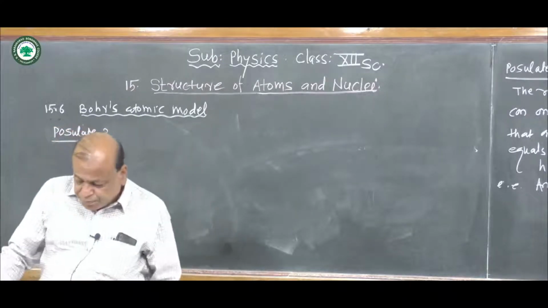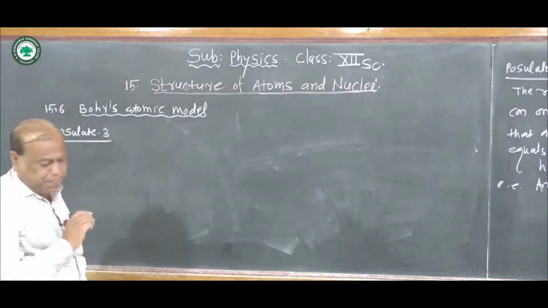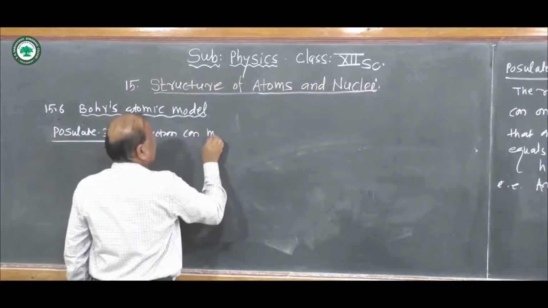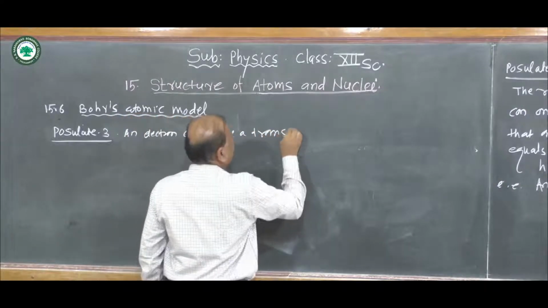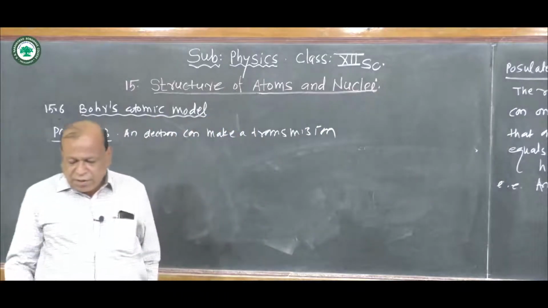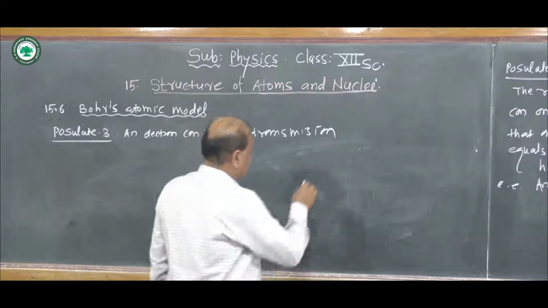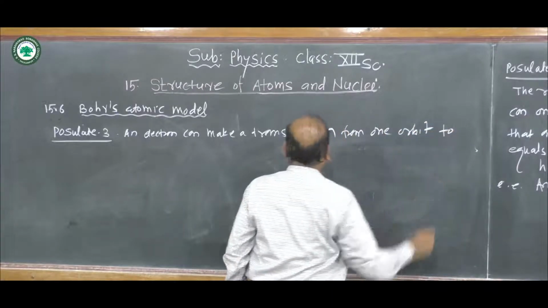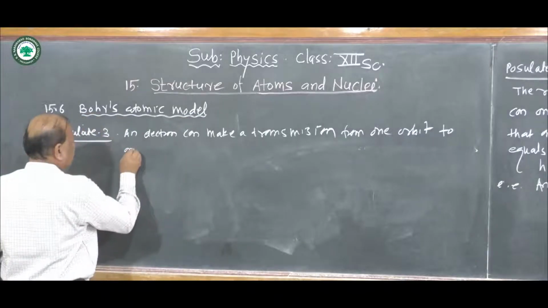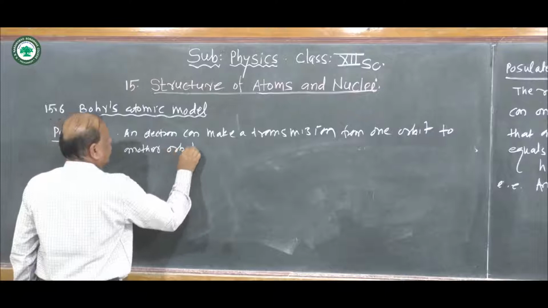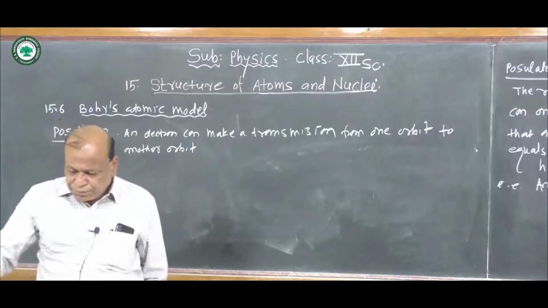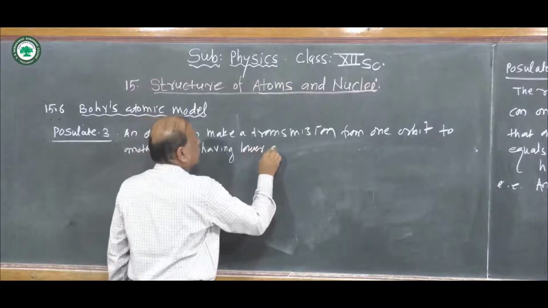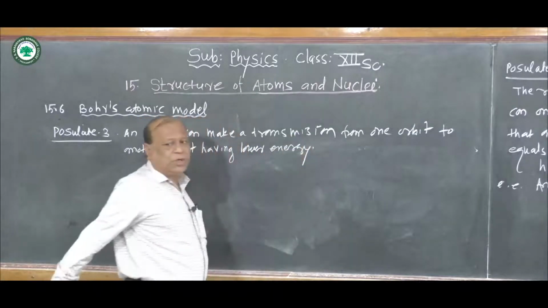An electron can make a transition from one orbit to another orbit having lower energy.